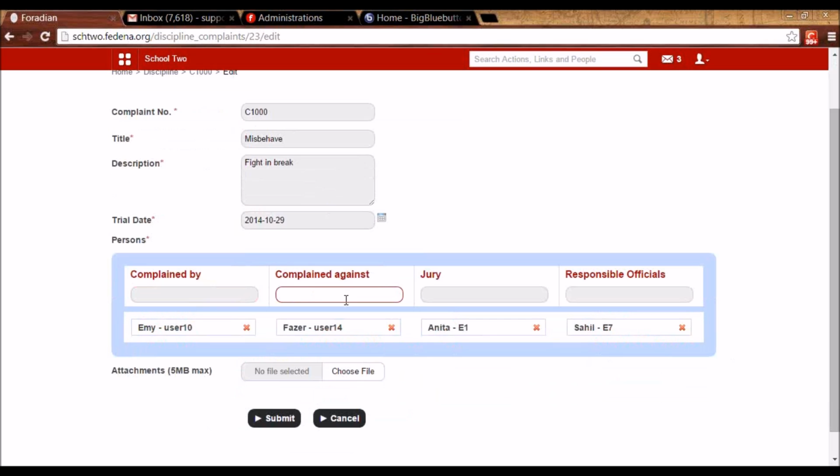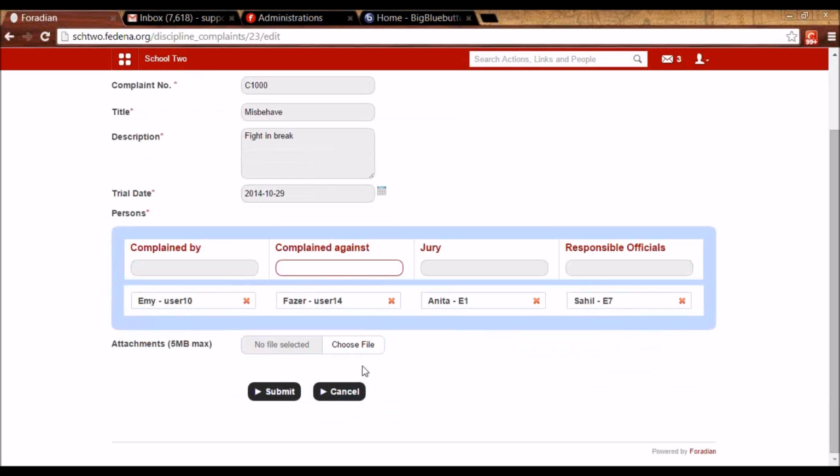Jury would be the employee who will be taking decision on the discipline, and responsible officials would be the ones who can comment on this discipline issue. And in case there are more details to be attached, it can be attached from this option.